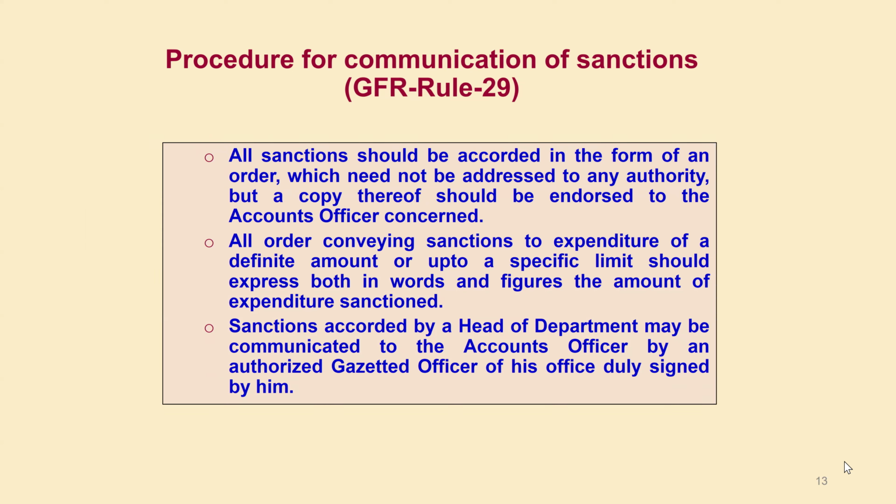The sanction order should specifically state the exact amount to be incurred, both in figures and in words, and under which head the expenditure is to be incurred. Then, sufficient funds should be available under that head.